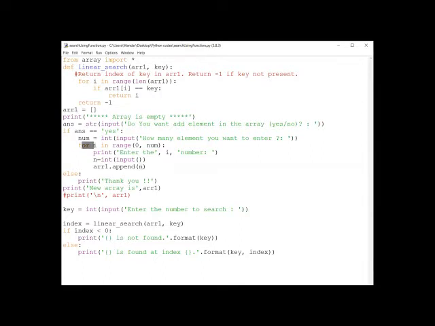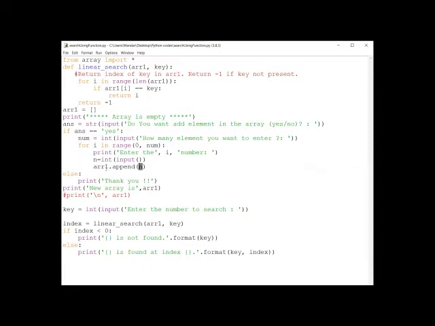Again it will go in the loop. Now i will become 2, right? 2 is in the range 0 to 5. Again it will show enter the second number. Again I am entering here 30. So 30 is storing in n, and this 30 will be appended in my ARR1, right?